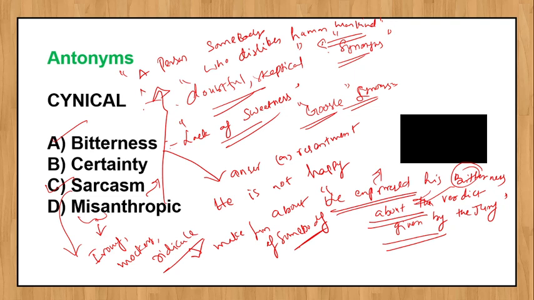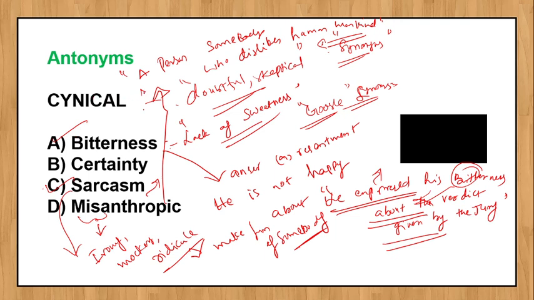So misanthropic means like antisocial, a person who dislikes mankind and avoids human societies. That is the meaning of misanthropic.